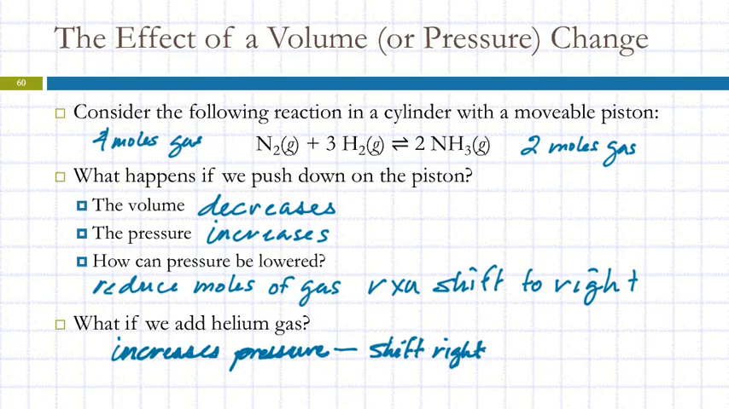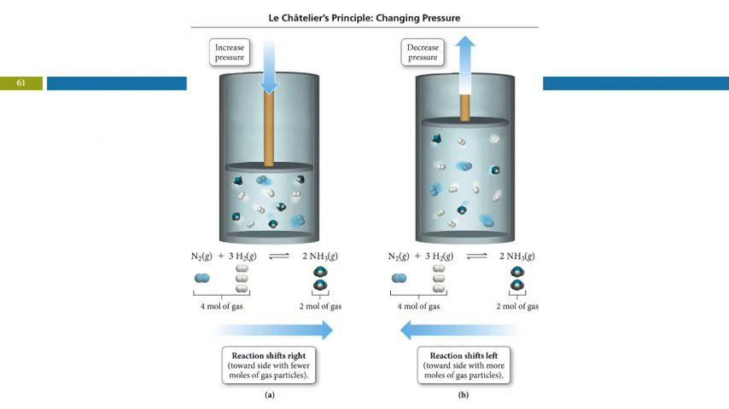Okay, so adding helium increases the pressure, which will cause the reaction to shift to the right again. Here we've got an illustration of that. Here's our reaction mixture. We press down on the piston. That causes the volume of the container to be smaller, causes the pressure to increase. On the left, we have 4 moles of gas. On the right, we have 2.